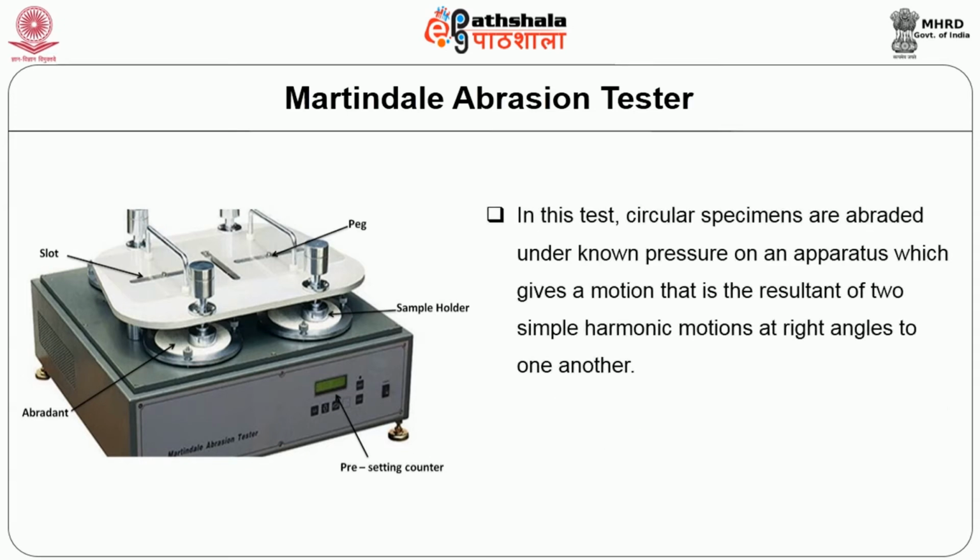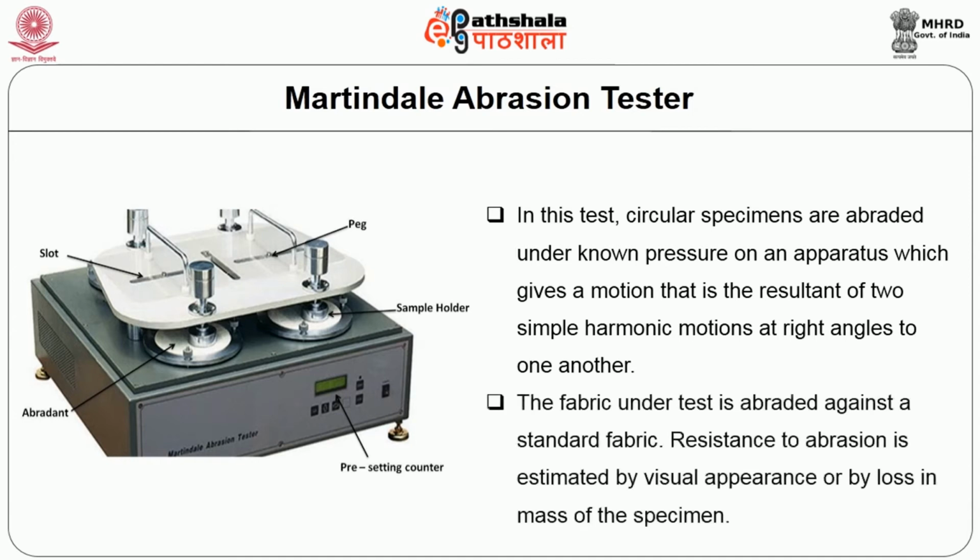In this test, circular specimens are abraded under known pressure on an apparatus which gives a motion that is resultant of two simple harmonic motions at right angle to one another. The fabric under test is abraded against standard fabric. Resistance to abrasion is estimated by visual appearance or by loss in mass of the specimen.